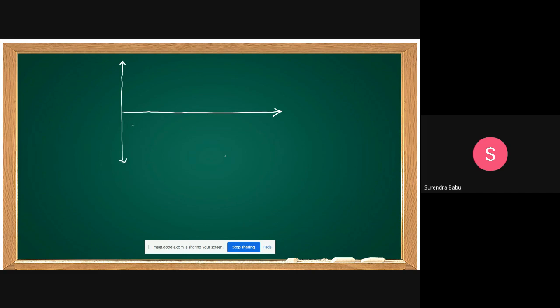If you draw the voltage and current with respect to the resistive element, let this be the voltage waveform.